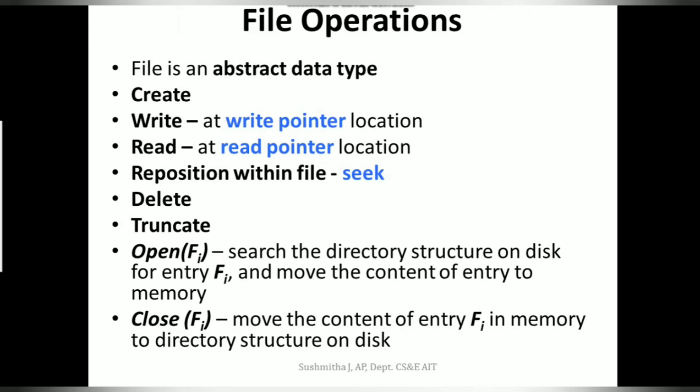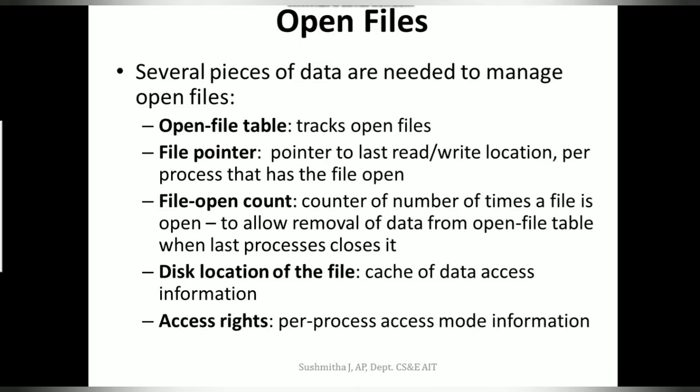The open system call can be used on the file first before any of these operations except create. Whenever an open system call is used, the operating system keeps a small table associated with the file. This is called an open file table. This open file table contains a set of information as listed here.